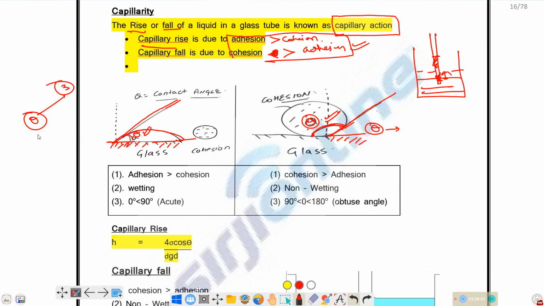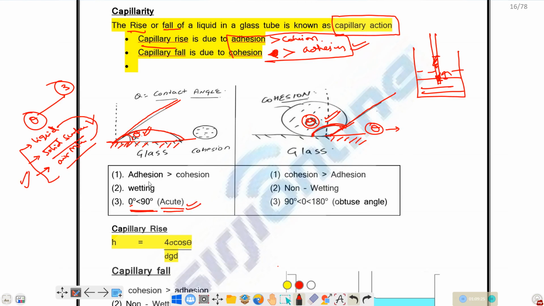I mean to say three things. First one is the liquid, that is, which liquid's contact angle we are calculating. The second is the solid surface, whether it is glass or some other thing. And the third one is the interface. Interface in the sense of the free liquid surface, whether it is with gas or air. All these three things decide the angle of contact. Okay, so the contact angle depends upon adhesion and cohesion. If adhesion is greater than cohesion, the contact angle theta will be less than 90 degrees.